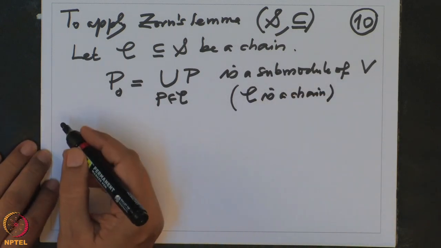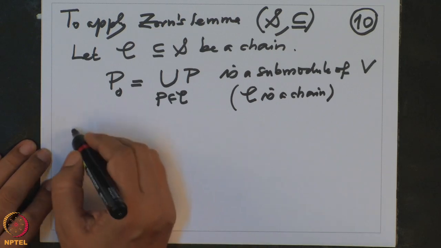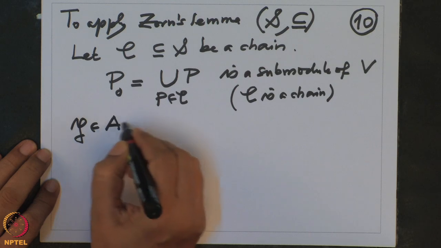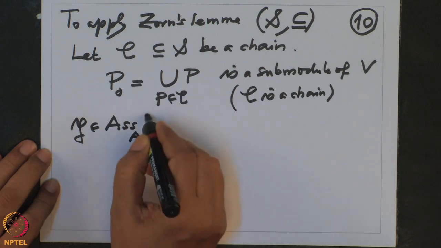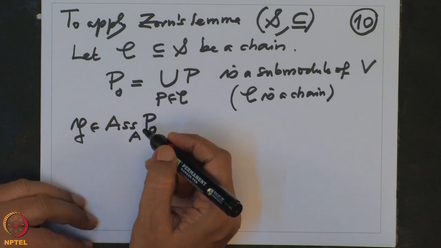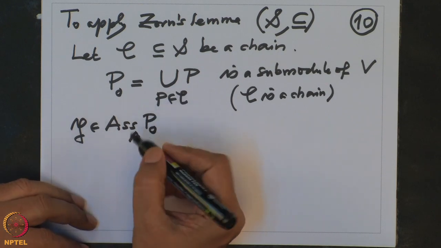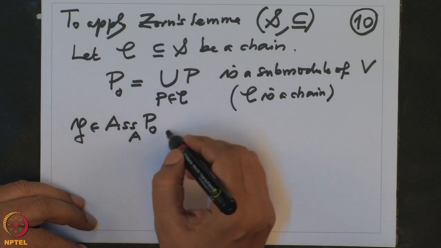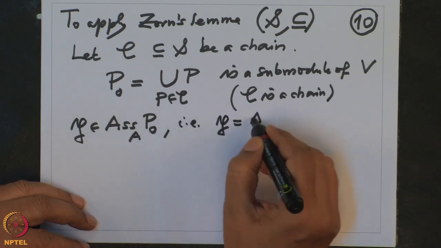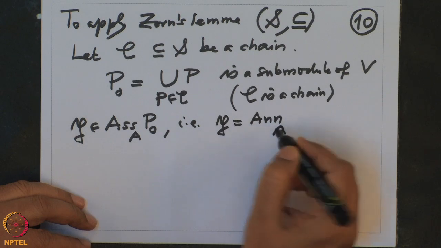Alright, now I want to check that if P belongs to the associated prime ideals of P0, then I want to check that... so this means what? That P is the annihilator of some element in P0.